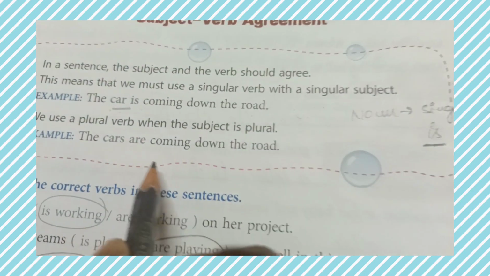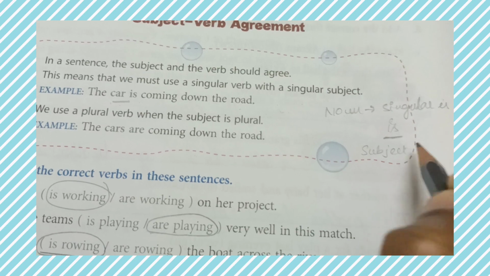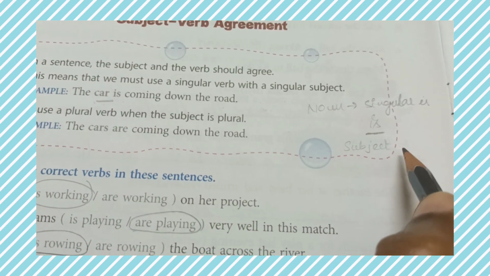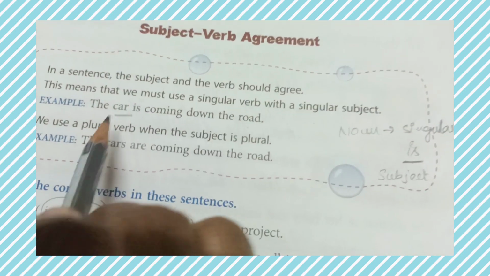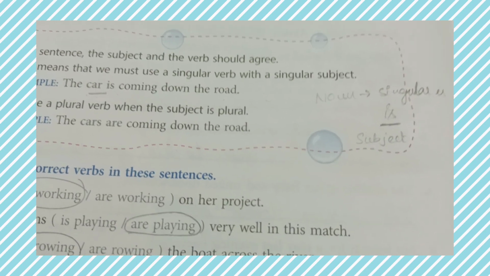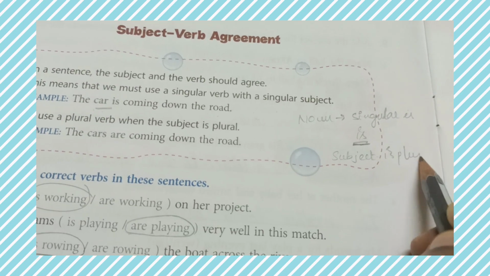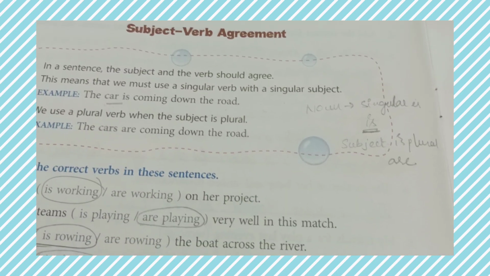And if the subject is plural, already we know what is a subject and what is a predicate. In our previous classes, we learned what is a subject and what is a predicate. The subject means what we are talking about. If the subject is singular, we have to use is. If the subject is plural, we have to use are.